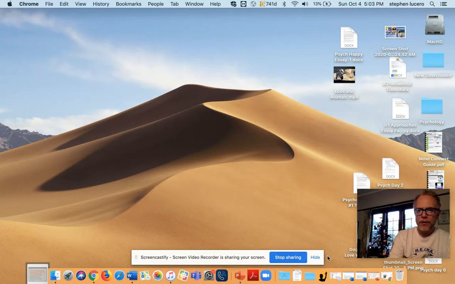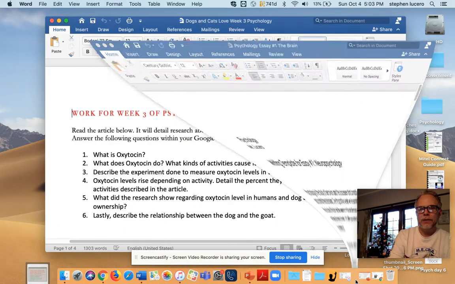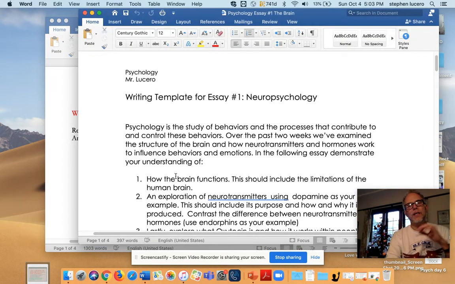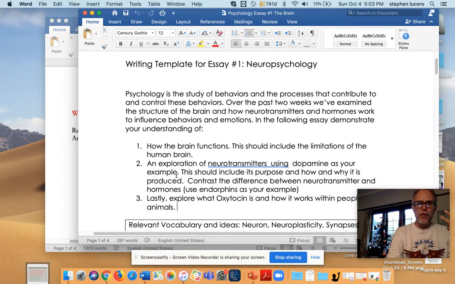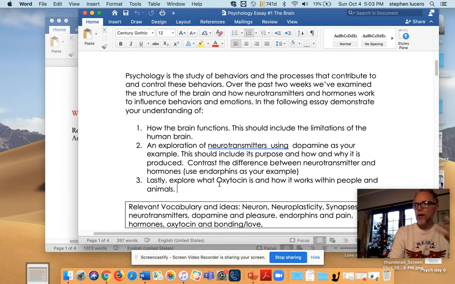First off, here is the essay prompt, right? In the essay prompt, I'm going to ask for 3 separate features: explain how the brain functions, neurotransmitters, and lastly, an article about oxytocin. All these can be found, of course, online in units 1 and 2.